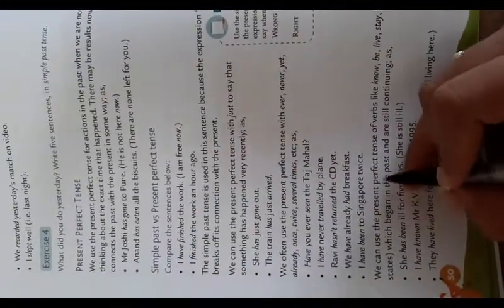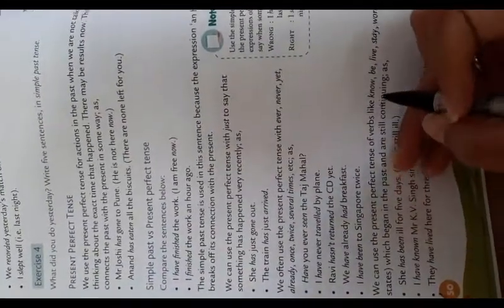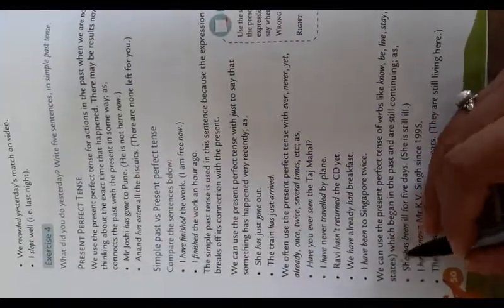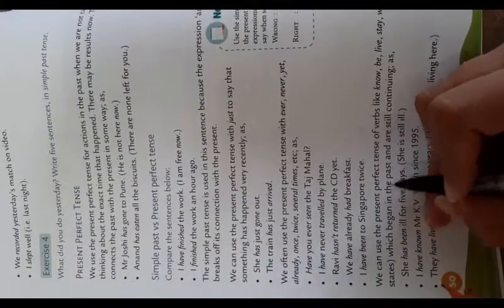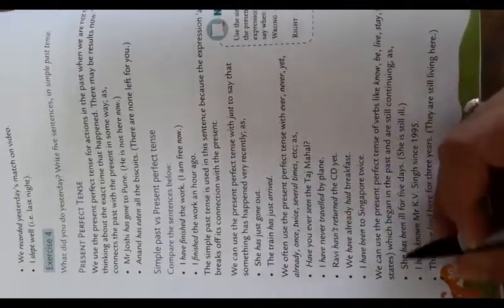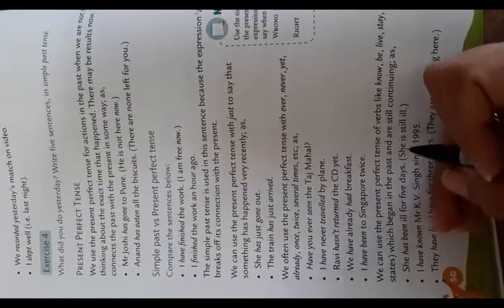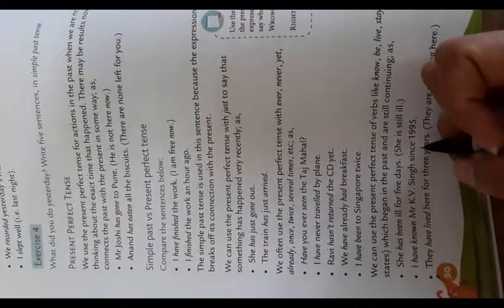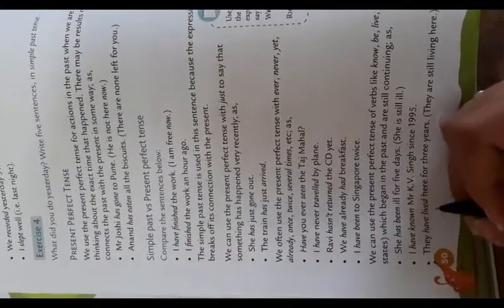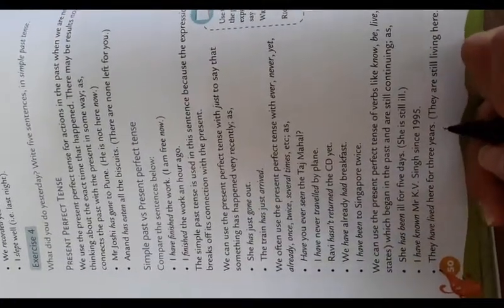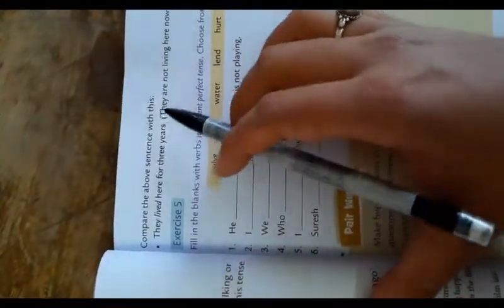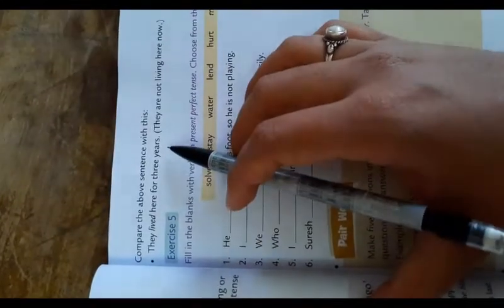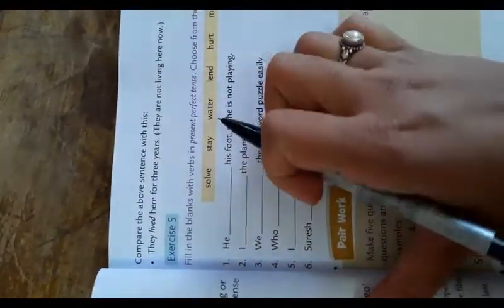We can use the present perfect tense of verbs like know, be, live, stay, work for actions or states which began in the past and are still continuing, as: She has been ill for 5 days. She is still ill. I have known Mr. K.V. Singh since 1995. They have lived here for 3 years. They are still living here. Compare the above sentence with this: They lived here for 3 years. They are not living here now.